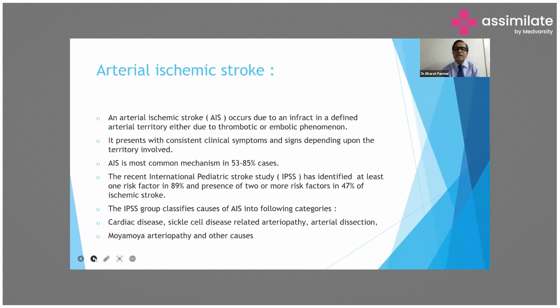The recent International Pediatric Stroke Study, IPSS, has identified at least one risk factor in 89% and the presence of two or more risk factors in 47% of arterial ischemic stroke. The IPSS group classifies causes of AIS into the following categories: cardiac disease, sickle cell disease related arteriopathy, arterial dissection, moyamoya arteriopathy, and other causes.